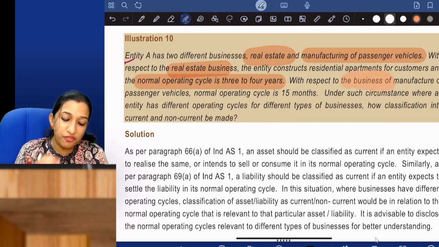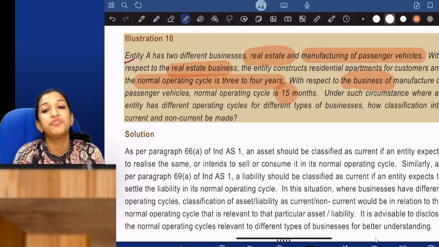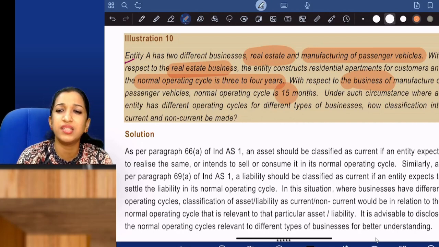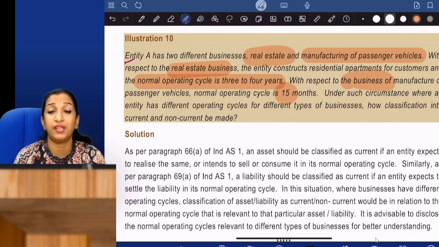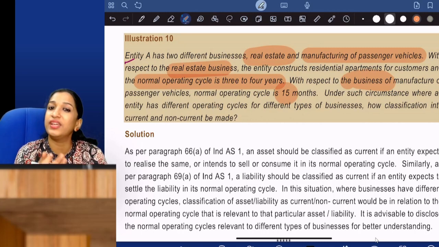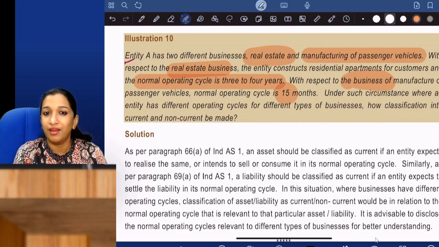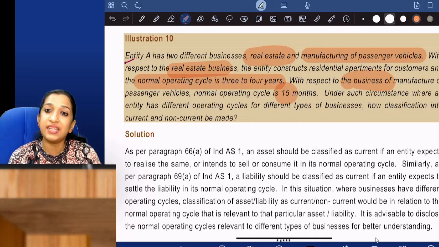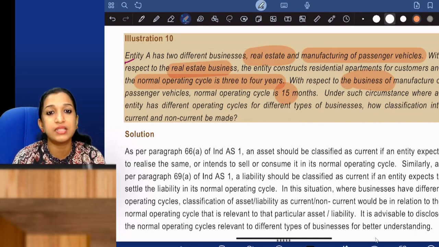With respect to the business of manufacture of passenger vehicles, the normal operating cycle is 15 months. Under such circumstances, where an entity has different operating cycles for different types of businesses, how should classification into current and non-current be made? So take one asset. If it is related to real estate, then you check real estate, where the operating cycle is 3 to 4 years, current. An asset which is related to manufacturing of vehicles, within 15 months if it is expected to be realized,